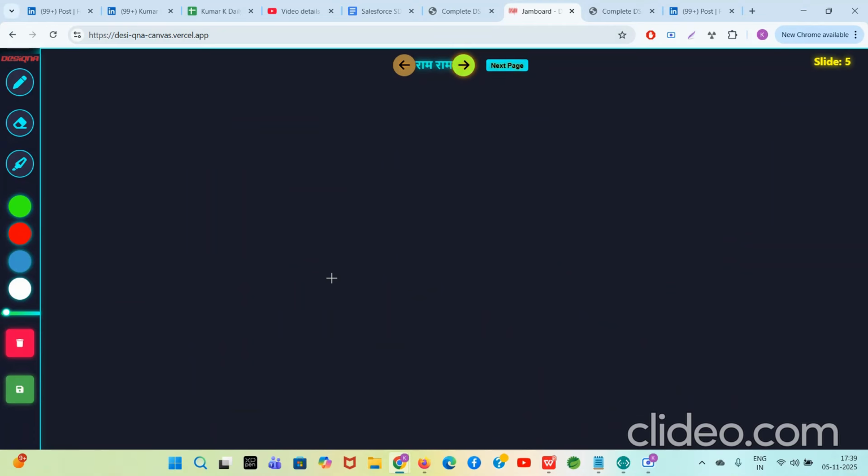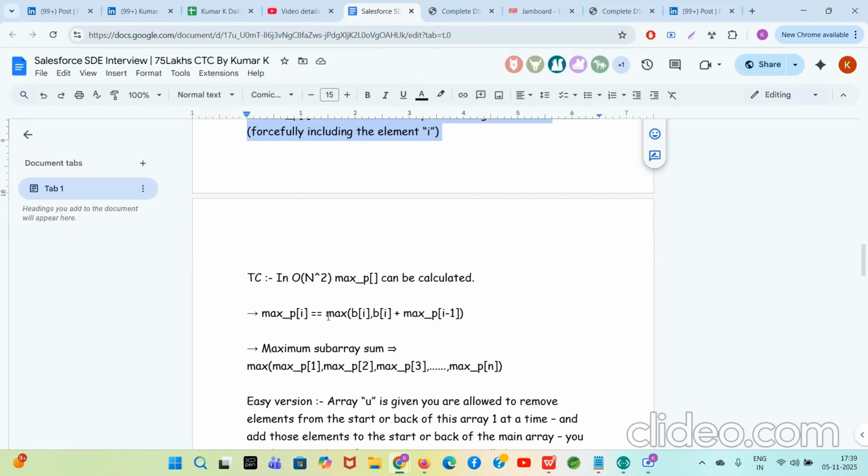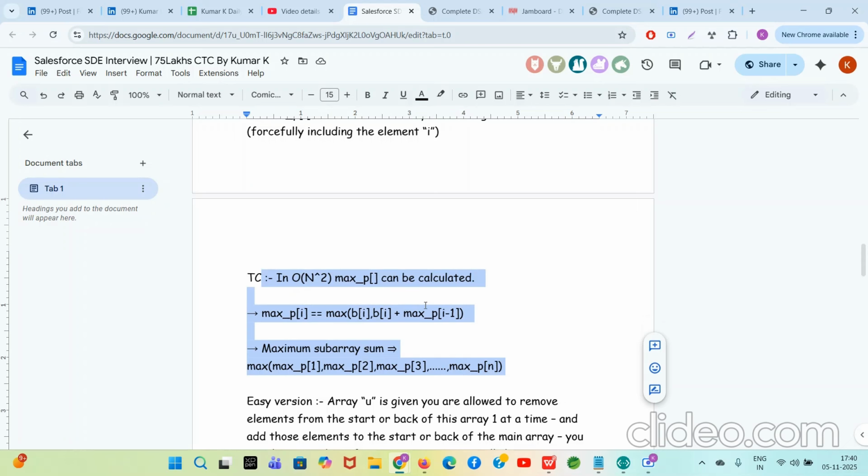The formula for this is very simple. The maximum subarray sum ending at index I has only two options. Either you include the last element and say we are only considering this subarray of size 1, or you take the last element plus the best maximum subarray sum ending at index I minus 1. Using this formula you can calculate max P of I. And if you take the maximum of all the elements of the max P array, then this is the maximum subarray sum. This concept I'll try to explain one more time.